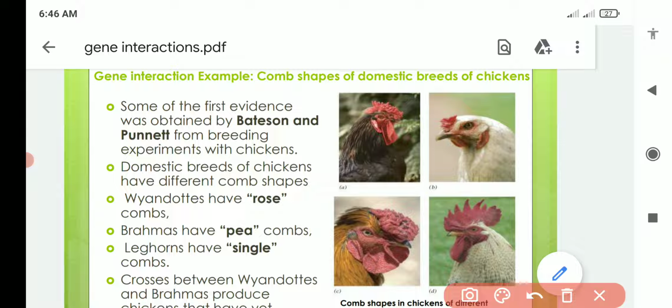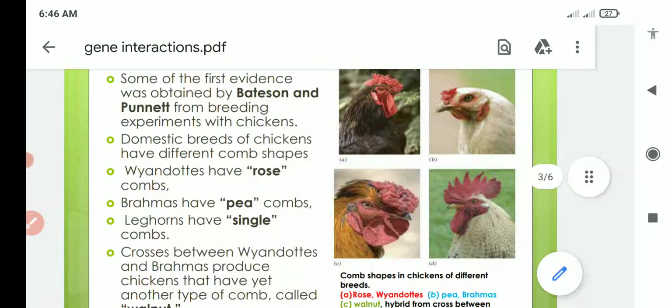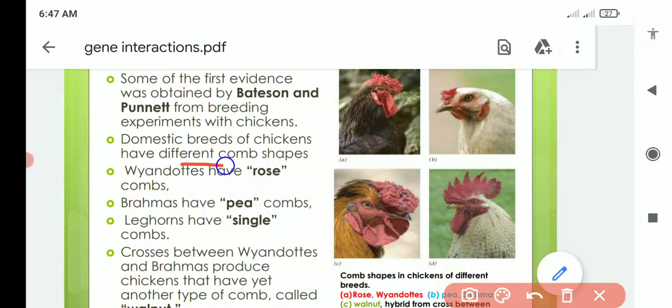It was experimented by Bateson and Punnett, and they discovered that this comb shape is governed by two genes, and the different shapes occur due to the interaction between those two genes. So they found that gene interaction plays an important role. These domestic breeds of chicken have different comb shapes.